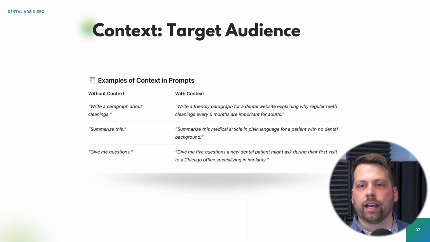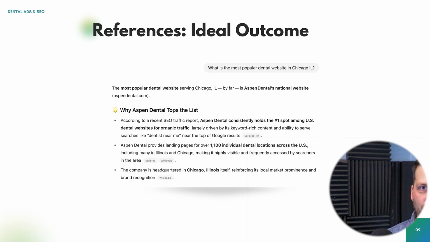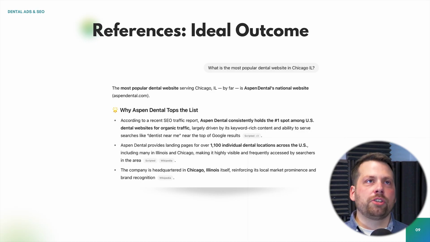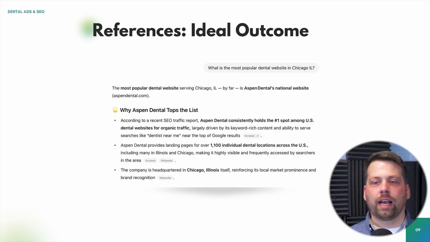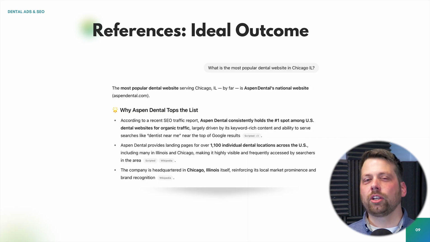Okay, so the next spot I want to go over is references, right? Once you've given a task and you've added context, you're going to add references. And what I like to think about for references, or a good way to start on that, is to look at what's the ideal outcome that you're looking for. What do you want it to look like in the end? Or what's a great example of one that you've already seen, right?